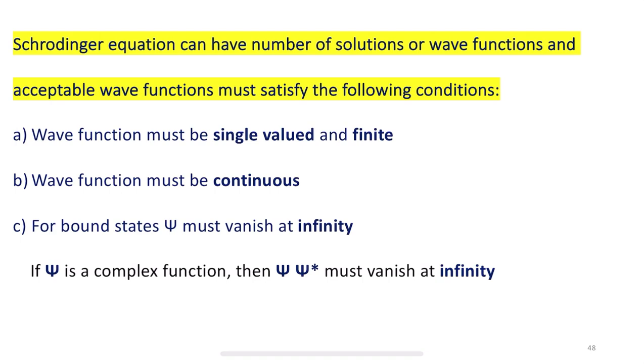Only if the particle or electron satisfies all these conditions are the solutions acceptable, otherwise they are not acceptable.